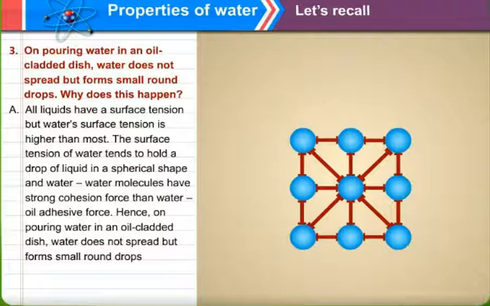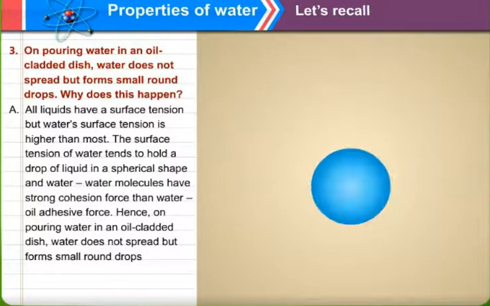Now what happens is, the surface tension of water tends to hold a drop of liquid in a spherical shape, and water molecules have a stronger cohesion force than the water-oil adhesive force. The water molecules pull each other more than the water-oil force. Hence, on pouring water in an oil-coated dish, water does not spread but forms small drops.